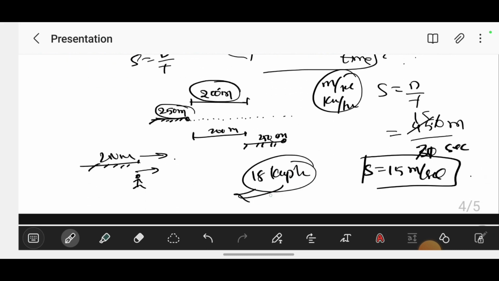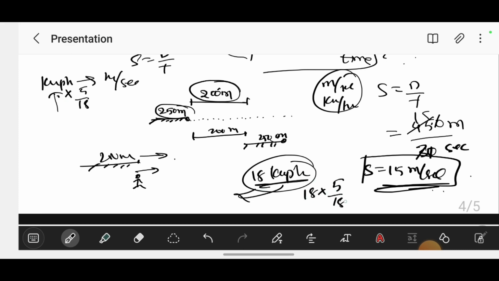You have to change this into meters per second, because the train's speed is in meters per second. For changing kilometers per hour to meters per second, you multiply by 5 by 18. So 18 into 5 by 18 gives 5 meters per second. The speed of the man is 5 meters per second.